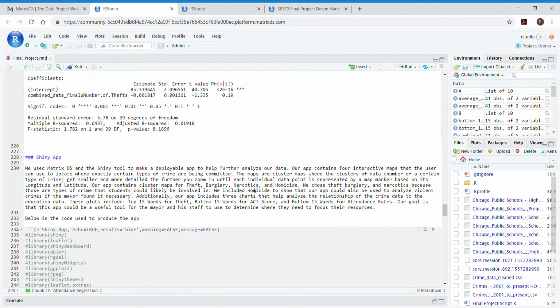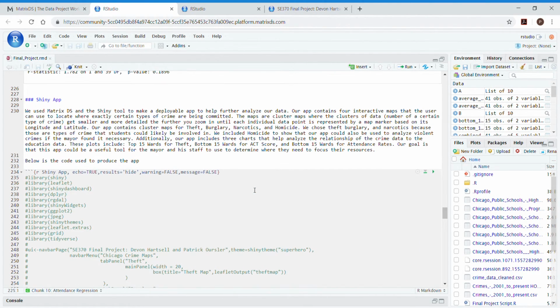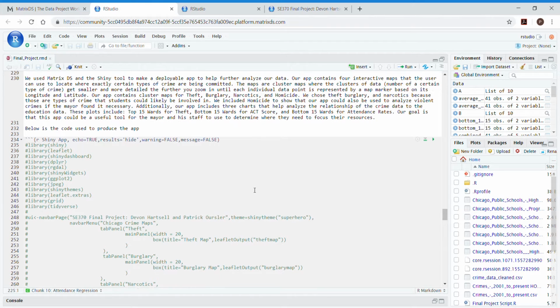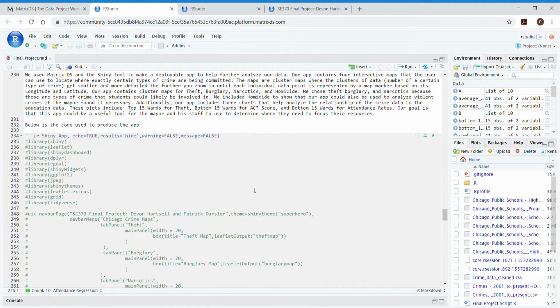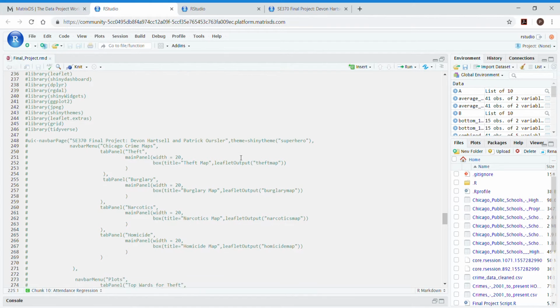Now, to depict the data that we were analyzing, we created a Shiny app and made it deployable with the Shiny tool. So here's the code inserted as comments because it will not run within the R Markdown, just so you can see how we created it.